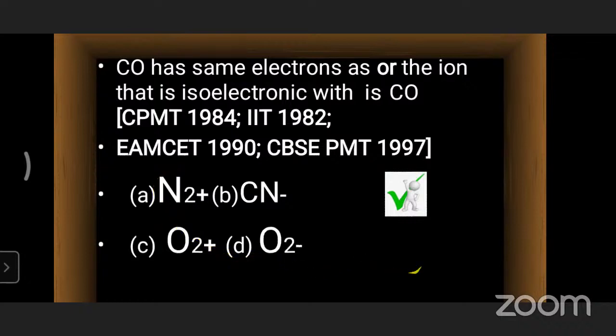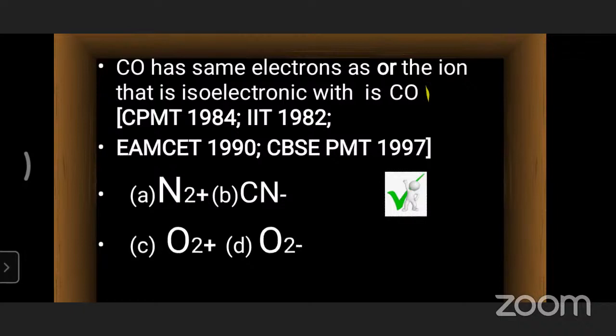But before doing this question, everybody knows that a plus sign represents a deficiency of electrons, and a minus sign represents an excess, that means an increase in the number of electrons. Let's see N2 here. Nitrogen's atomic number is 7, and there are 2 nitrogens, so 14 electrons. There is a 1 plus charge, which represents 1 deficiency, so we do 14 minus 1. Subtracting 1 electron from the total, we get 13 electrons.